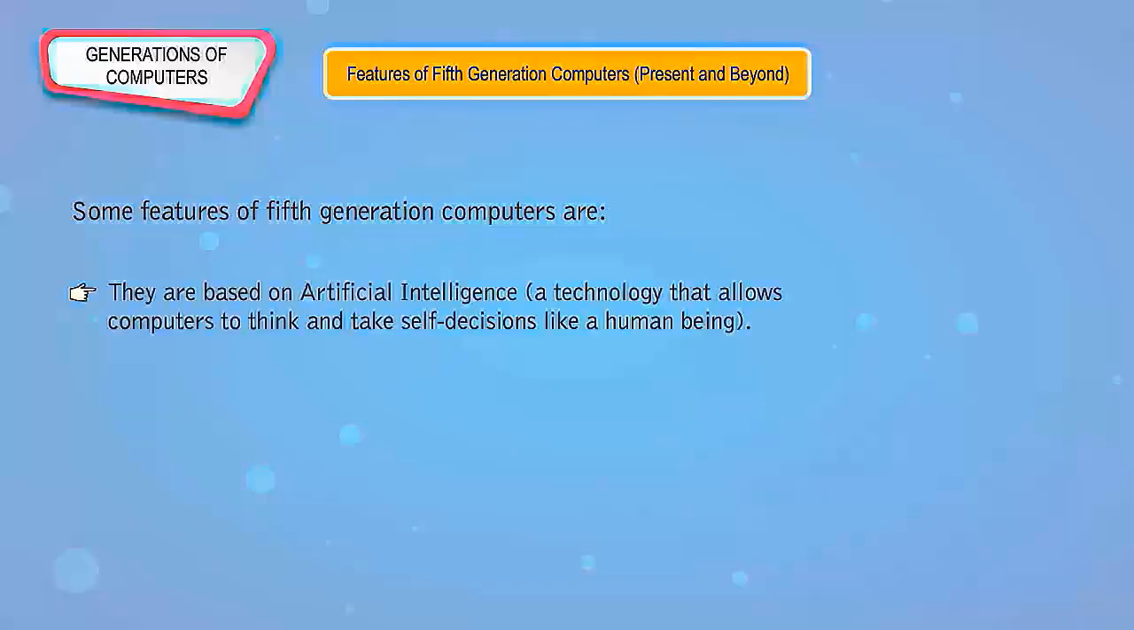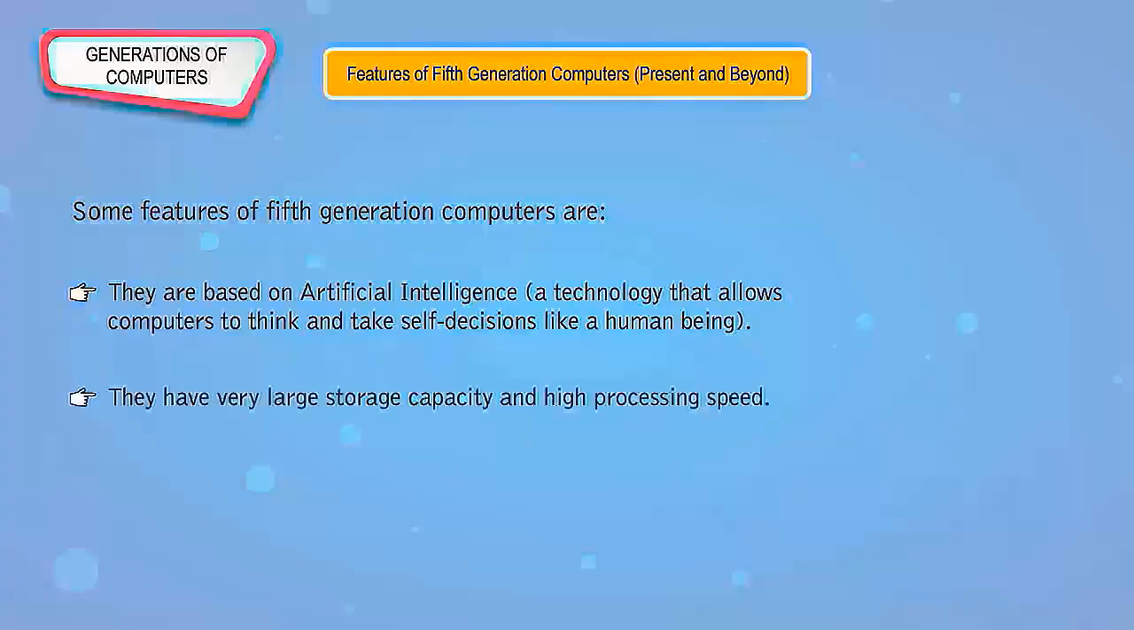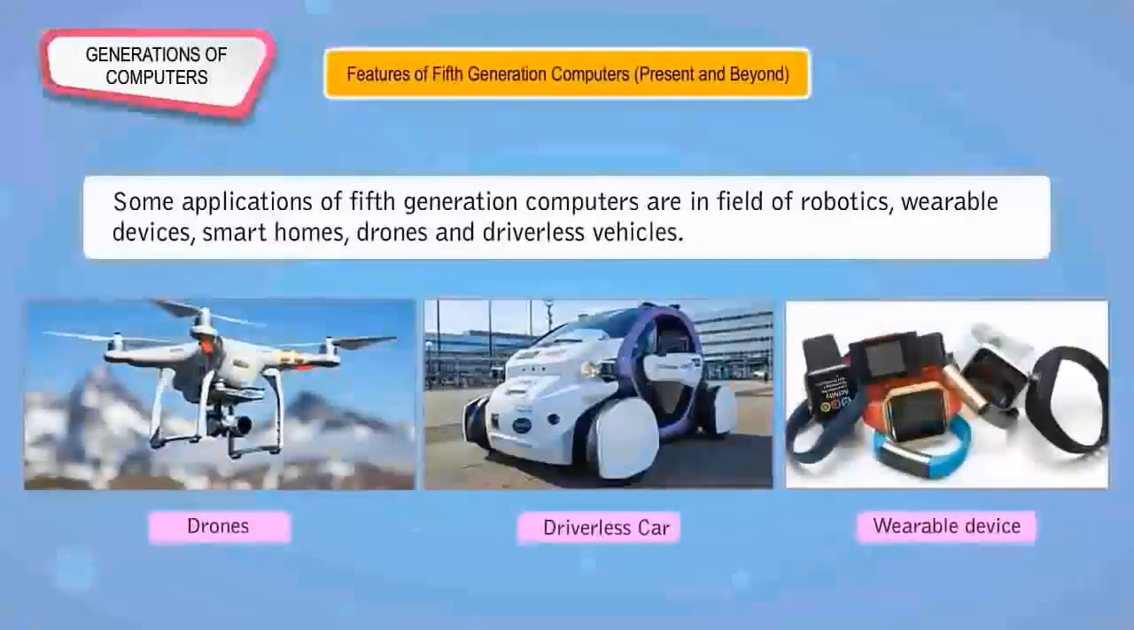Features of fifth-generation computers, present and beyond. Some features of fifth-generation computers are: they are based on artificial intelligence, a technology that allows computers to think and take self-decisions like a human being. They have very large storage capacity and high processing speed. The powerful and compact computers will be available. Some appliances of fifth-generation computers are in field of robotics, wearable devices, smart homes, drones, and driverless vehicles.